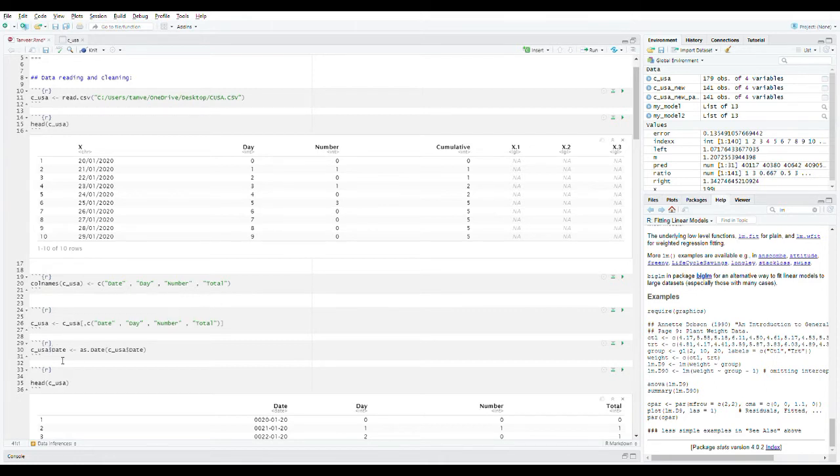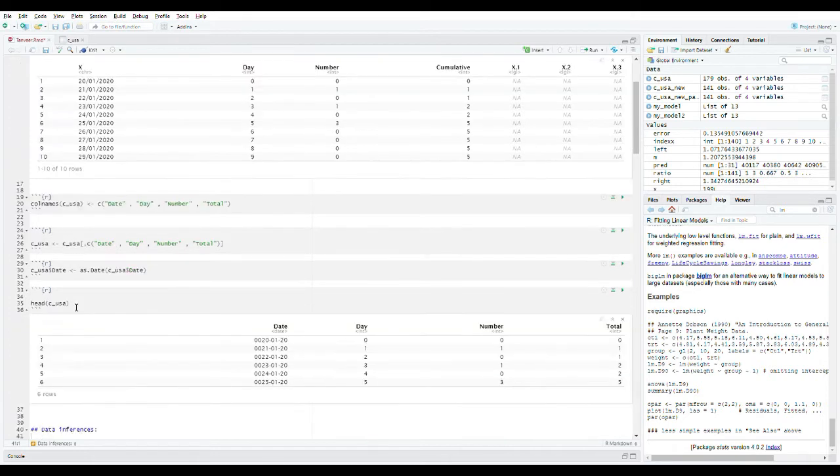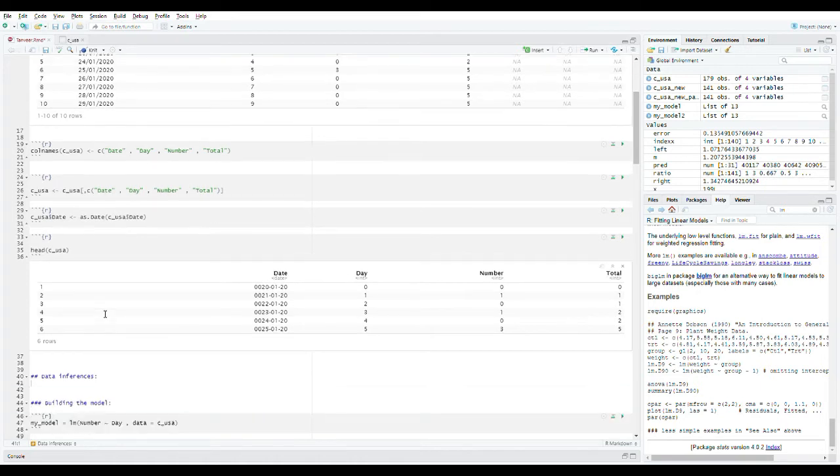In this section I just reformat the date, so that I can analyze easily. To see the first six data, this is the header for showing the first six rows, because in this part I just want to check whether the file is readable or not.